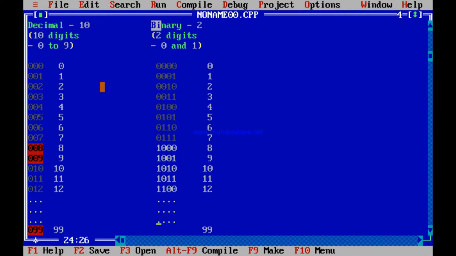Will I have to continue like this and see what 99 will be, or is there some other way to quickly write 99 without depending on all this? 13 means 1101, 14 means 1110, 15 will mean 1111, 16 will then mean 10000, and so on.